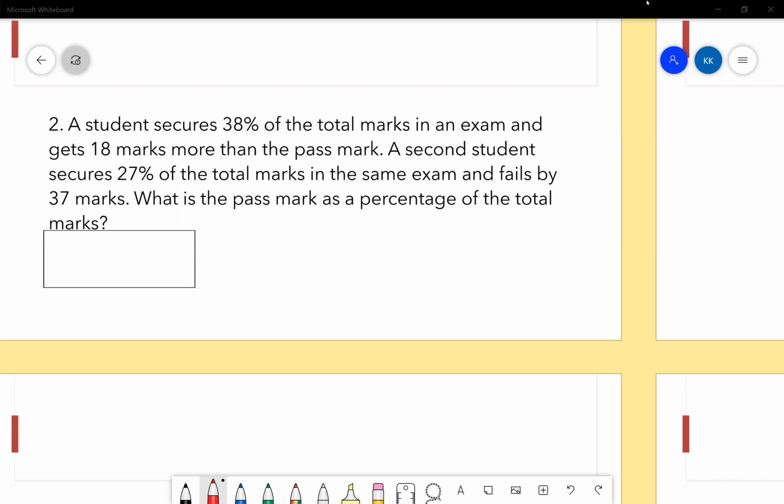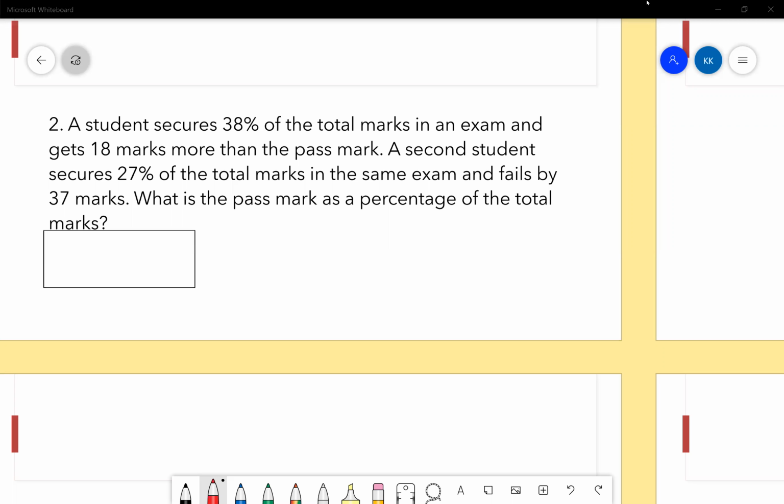Okay, so Uttam, now tell me, what approach did you use? Did you use just the equations part? Yes, sir. Yes, Kesri, I used equations. Okay. Spandana, what approach did you use? Equation, sir. Just 38% of x is equal to 18 plus the percentage. He said exceeded by the percentage, right? Yeah, so plus.